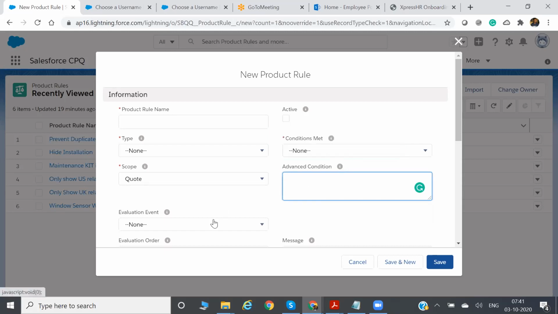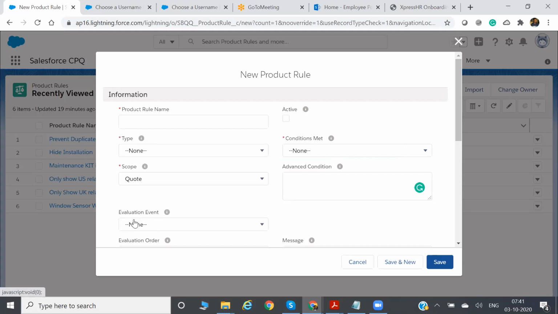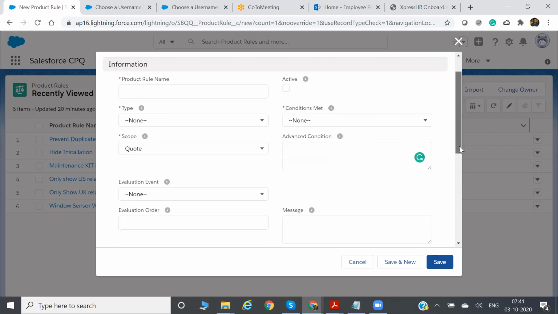Now evaluation event. Event means, you remember configuration event: load, edit, save, always. So this evaluation will happen during load of the product or quote, during edit, during save, or always. So this is evaluation event.